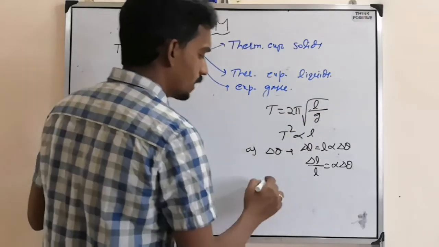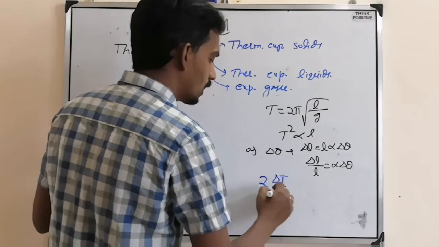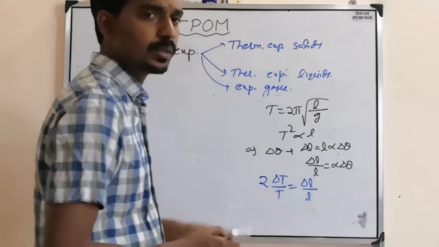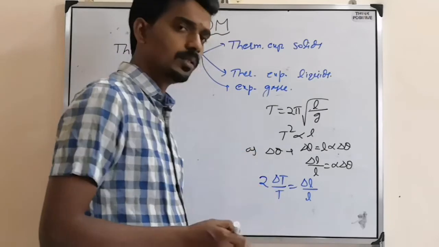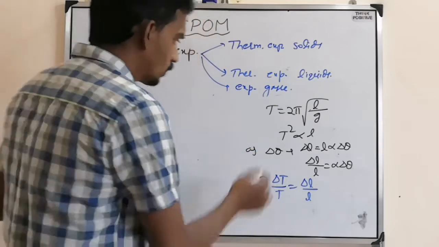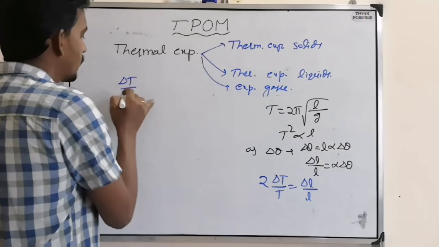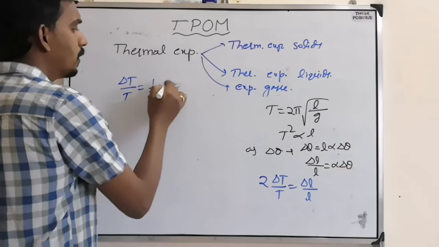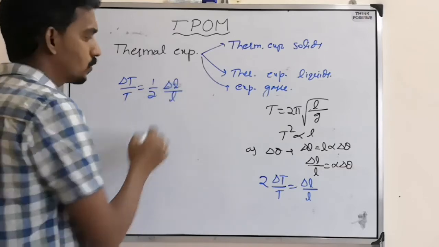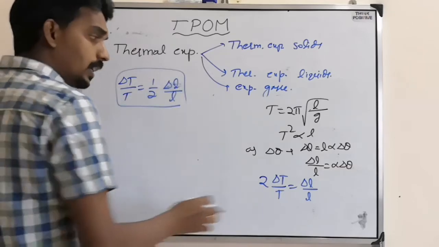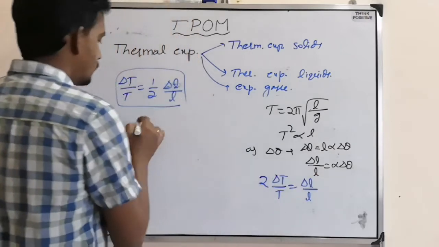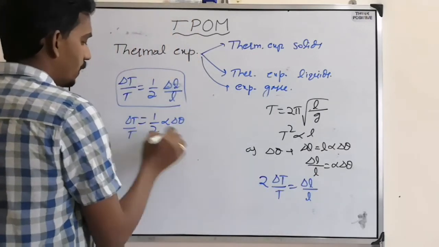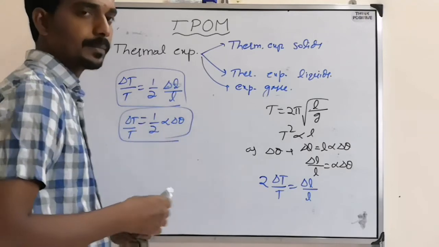How much the time period changes: 2 into delta T by T equals delta L by L, according to error analysis, power into percentage. So delta T by T equals half delta L by L. This is one formula. But here we have delta L by L as alpha delta theta. So this is the fractional change in time period.